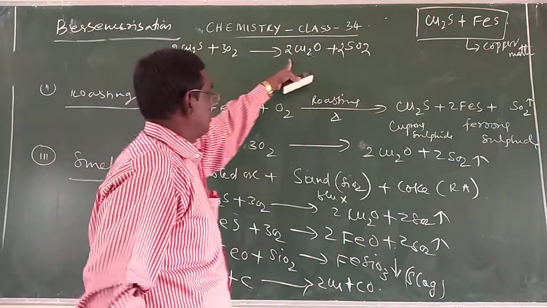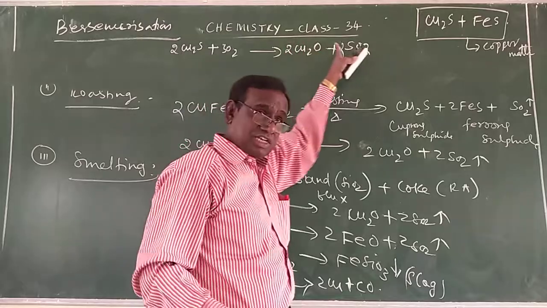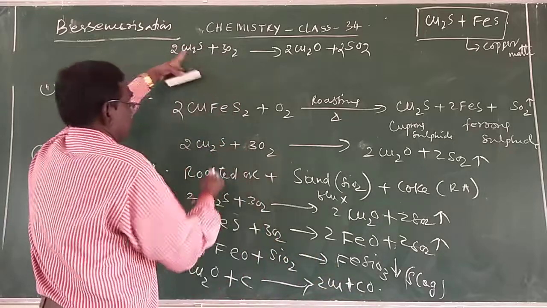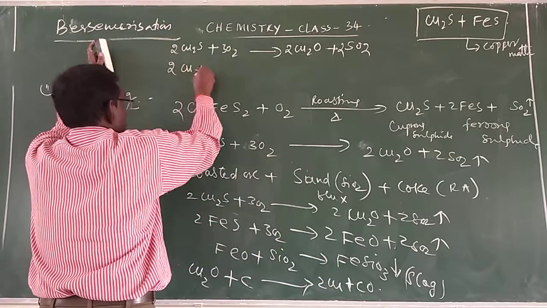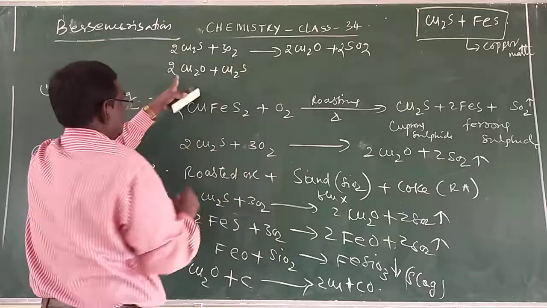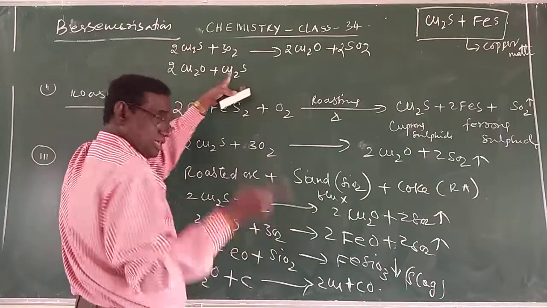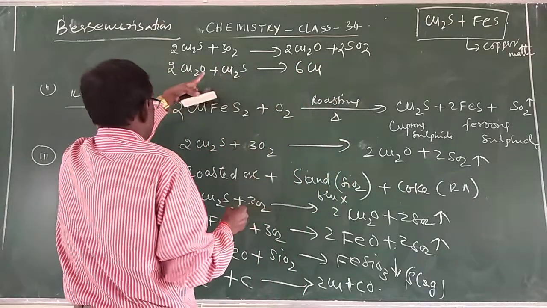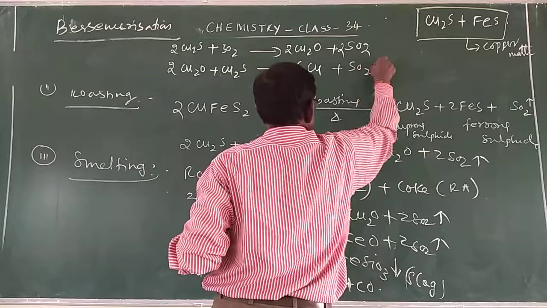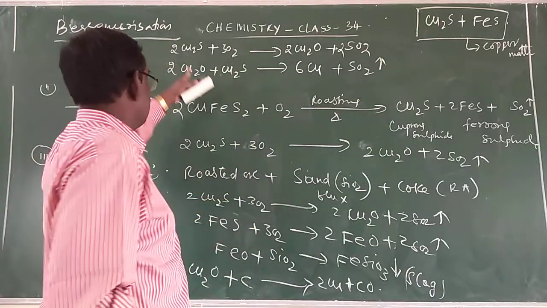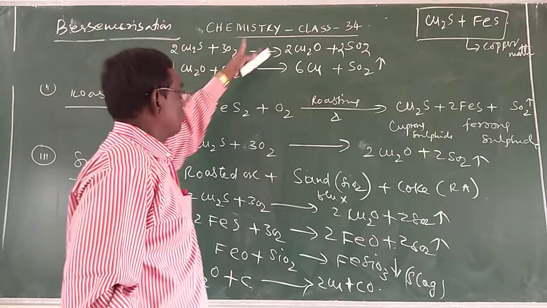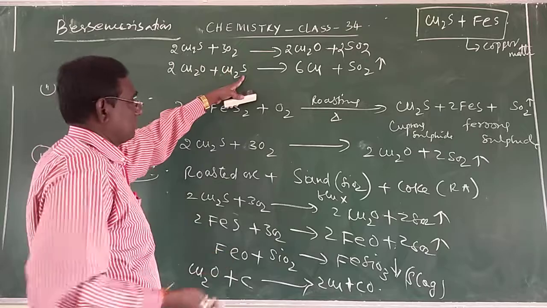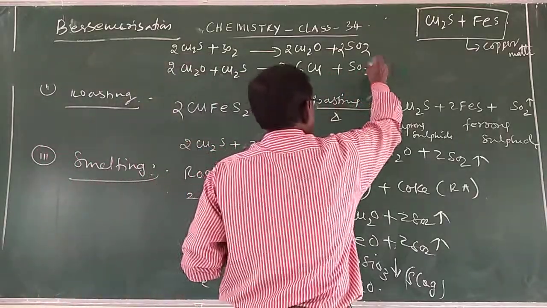All the cuprous sulfide is converted to cuprous oxide, and this cuprous oxide again reacts with the remaining cuprous sulfide: 2Cu2O plus Cu2S gives 6Cu plus SO2. So all the cuprous sulfide is now converted to cuprous oxide. The cuprous oxide again formed reacts with the remaining cuprous sulfide, forming metallic copper and liberating sulfur dioxide gas.